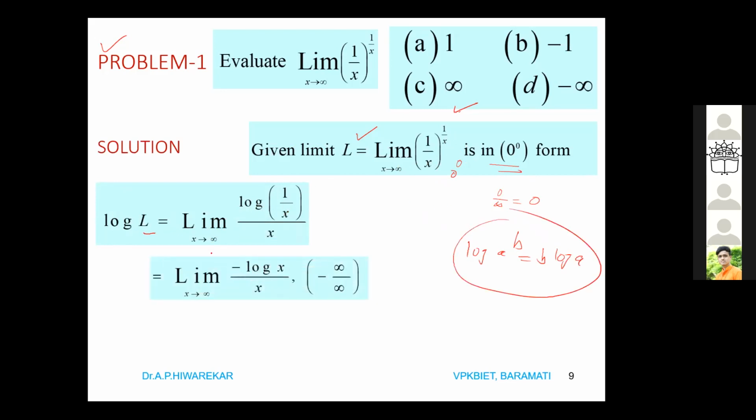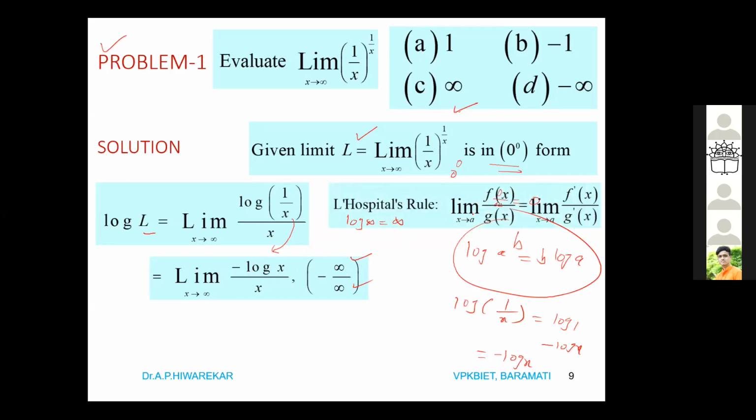So it is the limit of log of 1 by x divided by x. As we know, log of 1 by x is log 1 minus log x, and log 1 is 0, so it is minus log x. So log of 1 by x over x is minus log x divided by x. Now when you apply the limit, you find log infinity, which is infinity, and x is infinity. So you are getting the infinity by infinity form, with a minus sign.